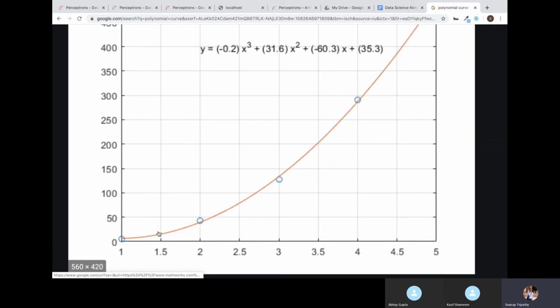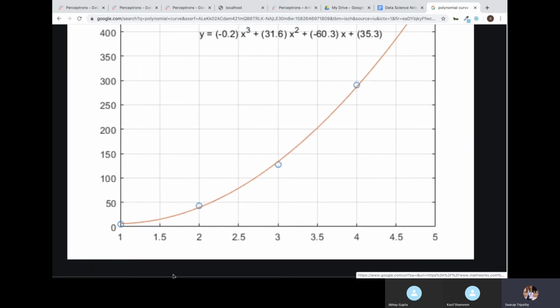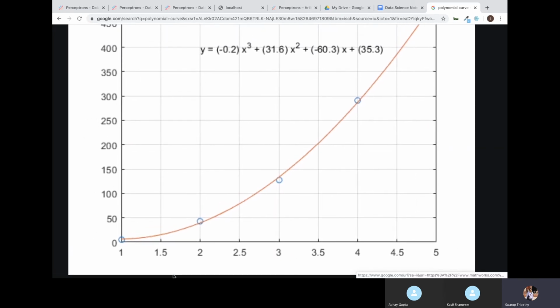Then for this kind of relationship between x and y, we use polynomial regression. We didn't do polynomial regression in practice. We'll do it when we get to machine learning. It's very easy, you can use it on top of linear.